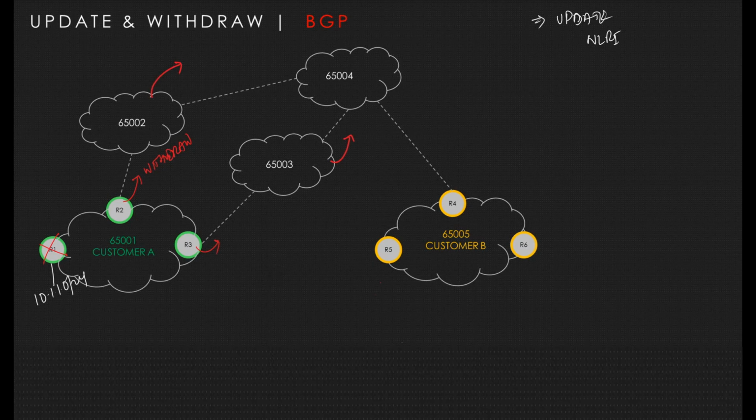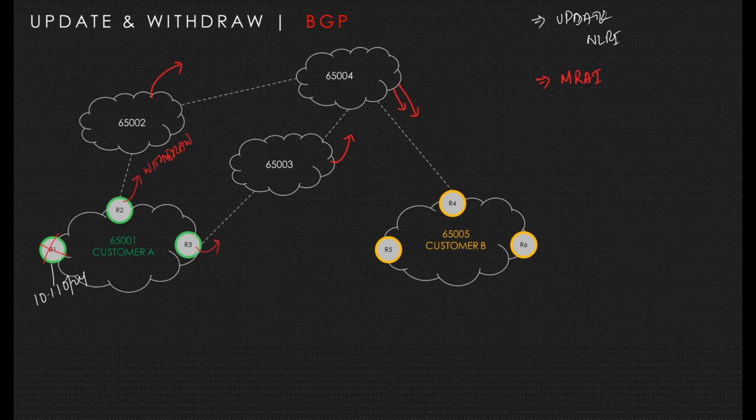65004 receives two update messages from two different autonomous systems, so it will send both of them to 65005. This is a normal case when a withdraw message happens. This is not the optimized way to do that, so basically we will have MRAI.